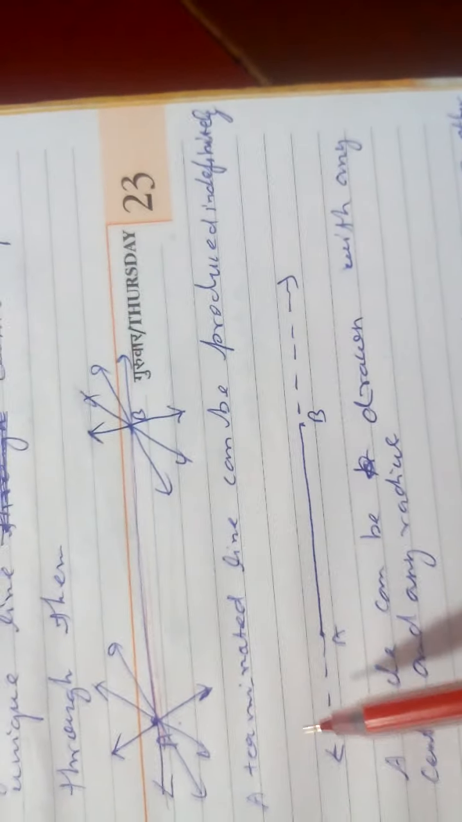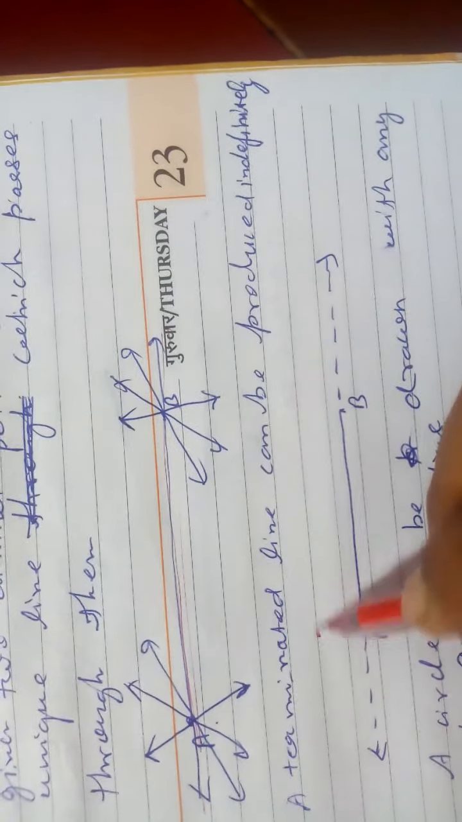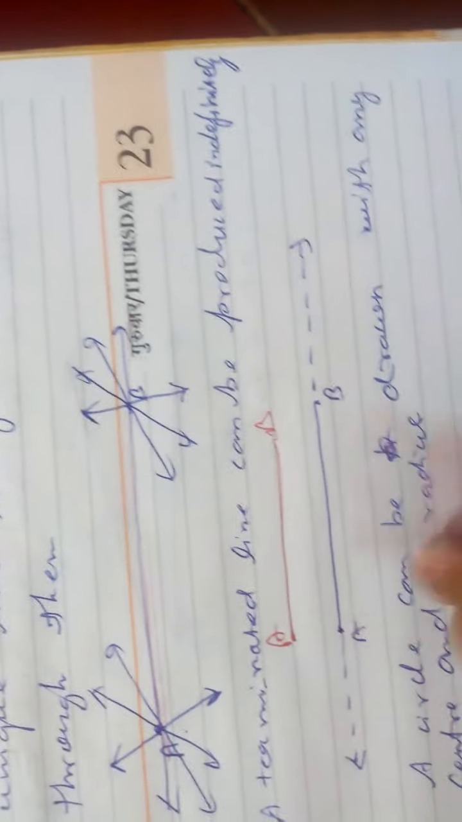The second postulate is that a terminated line can be produced indefinitely. Like this, AB is a terminated line, which is called a line segment.